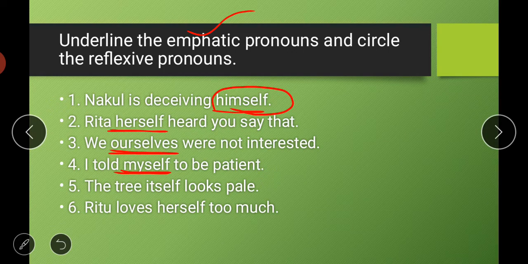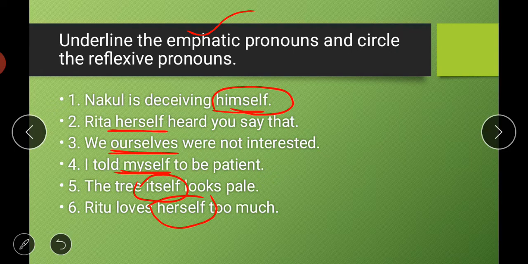Then, the tree itself looks pale. Here you can say it is a reflexive pronoun. Itself is a reflexive pronoun here because nothing like emphasis is there in the sentence. Then, Ritu loves herself too much. So again it is a reflexive pronoun. We are not giving emphasis on any of the words.